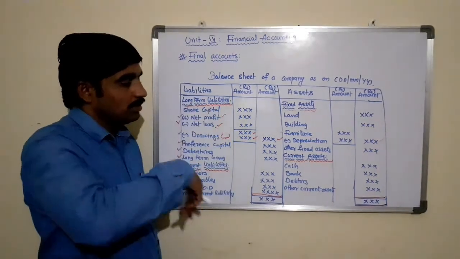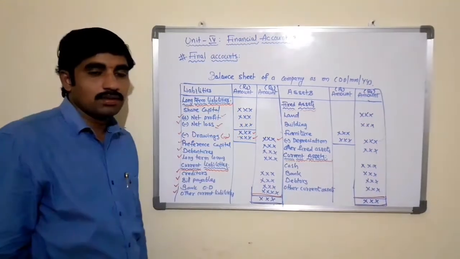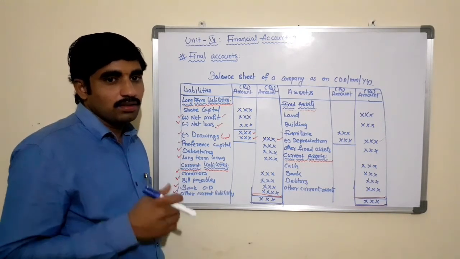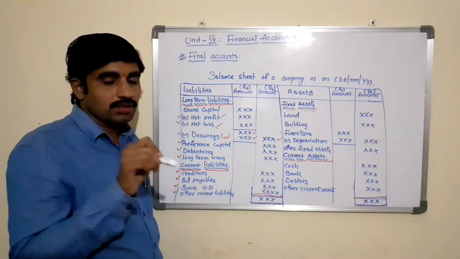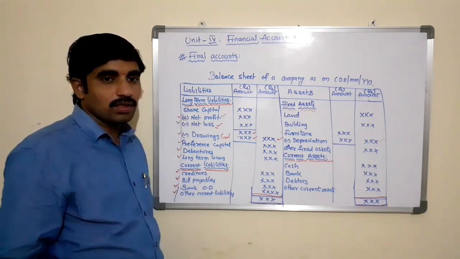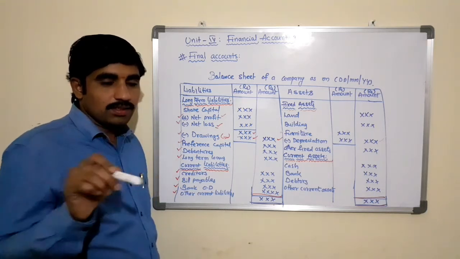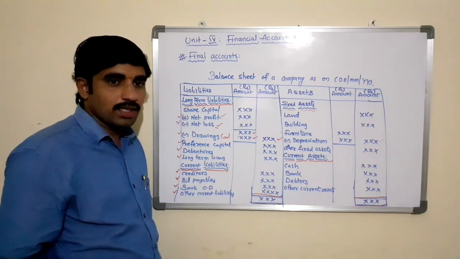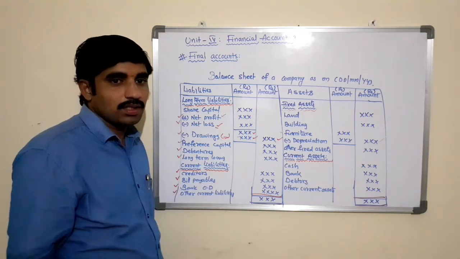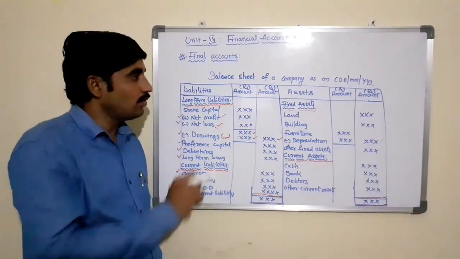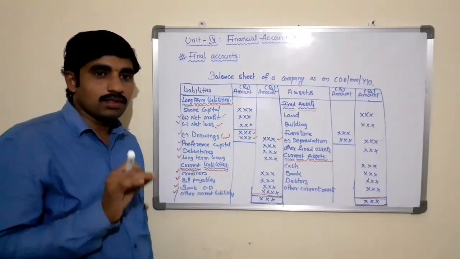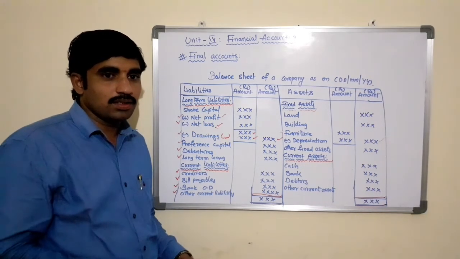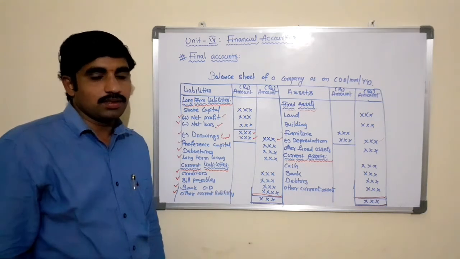With this, the accounting cycle is completed. That is trading account, profit and loss account and the balance sheet. So the first stage of the accounting cycle is the preparation of journal. The second stage of the accounting cycle is ledger. The third stage is trial balance. The fourth stage is final accounts, which consist of the trading account, profit and loss account and the balance sheet. So we have discussed all these four stages with simple illustrations.